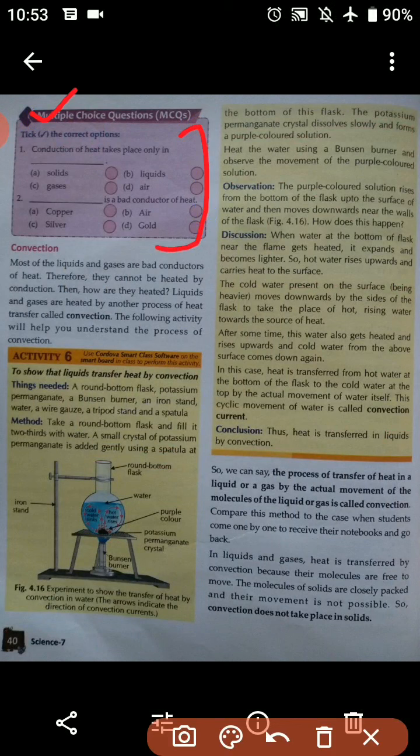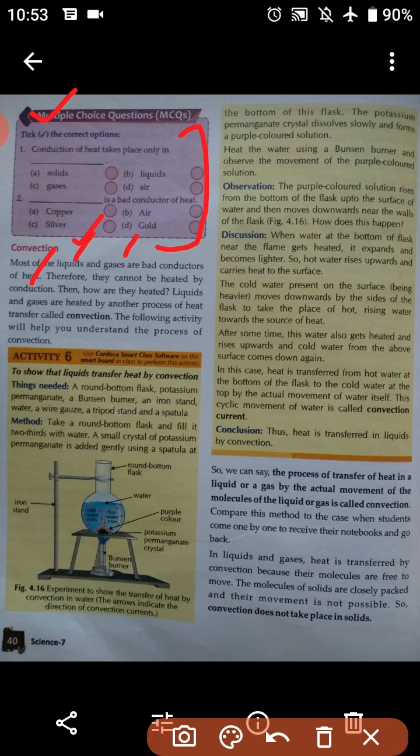Now next is the convection. Most of the liquids and gases are bad conductors of heat. Therefore, they cannot be heated by conduction. Students, as they are bad conductors of heat, they cannot be heated by conduction. Hence, how are they heated? This is a very big question, how they are heated.